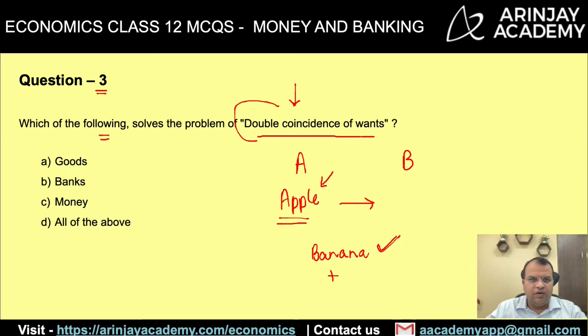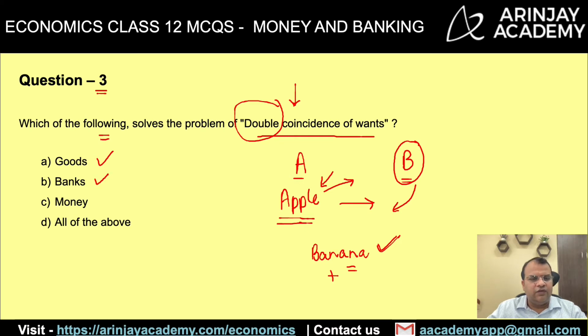So there has to be a double coincidence of wants. Means the want of B should be the same as the item which A is willing to give, and want of A should be the same as B is willing to give. So this problem of double coincidence of wants, which of the following solves that? Goods? No, because if apple is something which A has and he wants to exchange it for banana, not necessary that B will also have the need for apple.